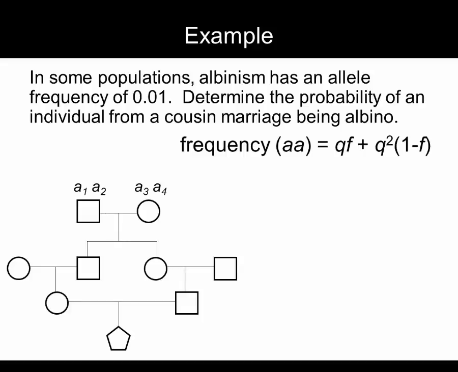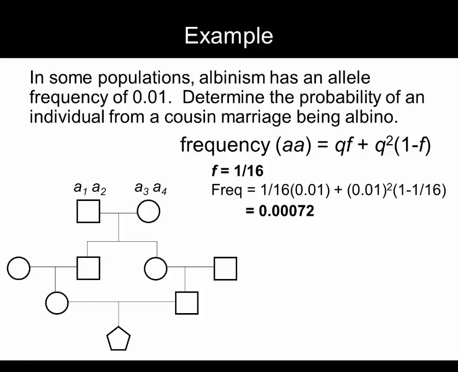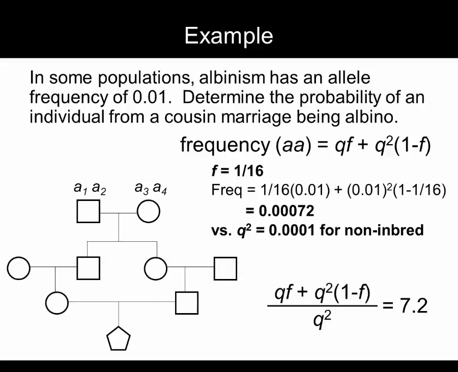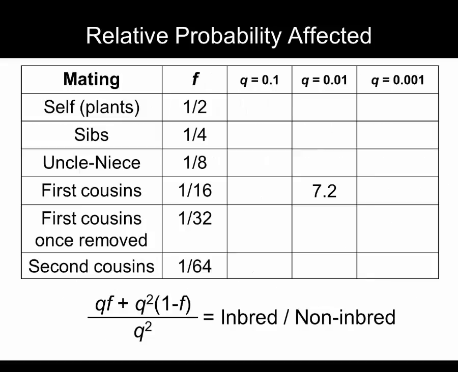We can calculate the frequency of homozygous recessive individuals with this equation. We can work out the coefficient of inbreeding just as we did before, or we can just consult the table from a couple slides ago and see the value for cousins mating is 1/16. And the problem tells us that Q is 0.01. So plug in those numbers, and we get 0.00072. Compare that to Q squared equals 0.0001 for non-inbred offspring. The children of cousins are 7.2 times more likely to have the condition than the children of a random mating. Let's observe how this ratio changes as we alter our parameters.